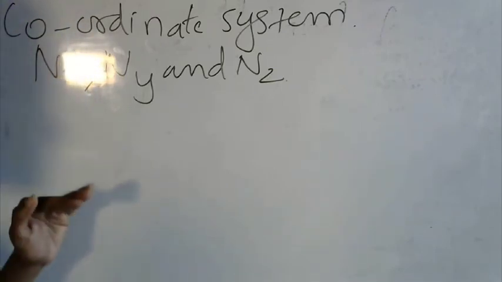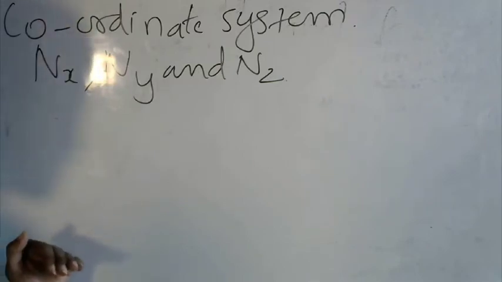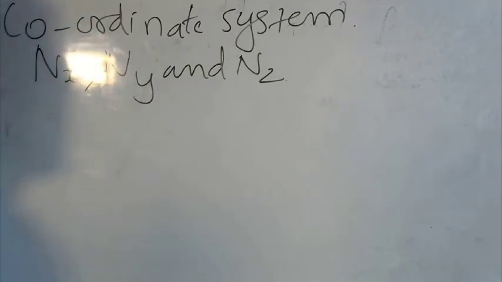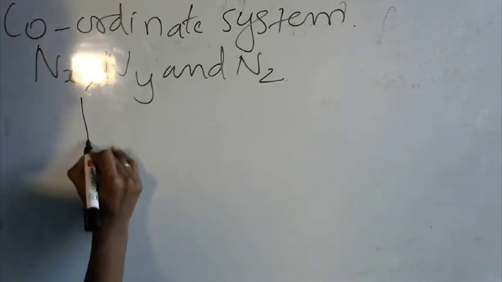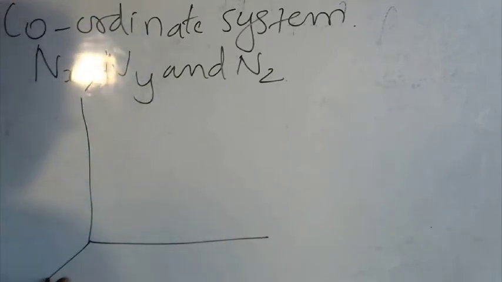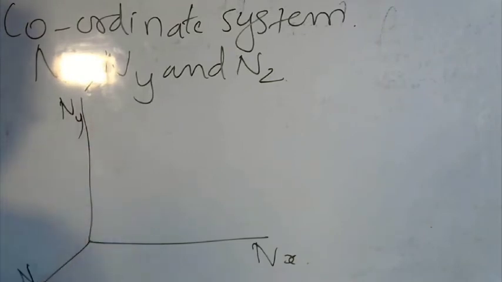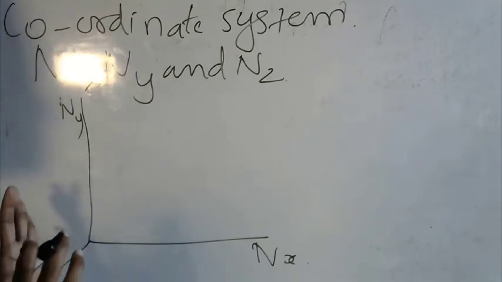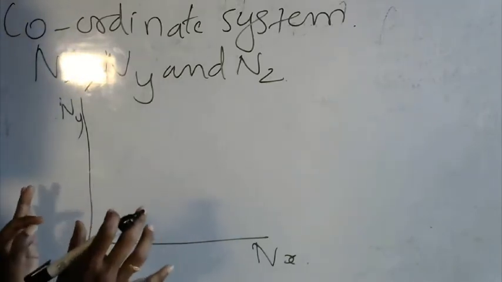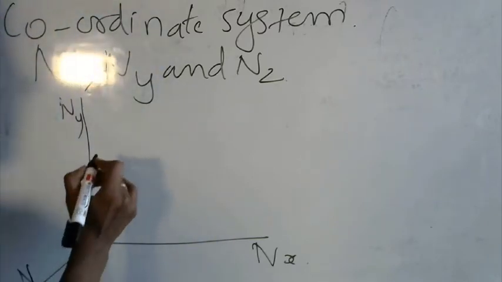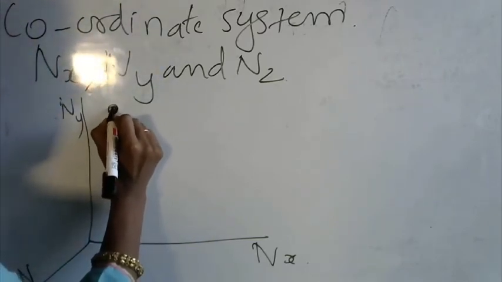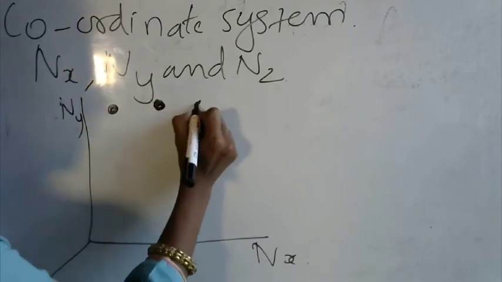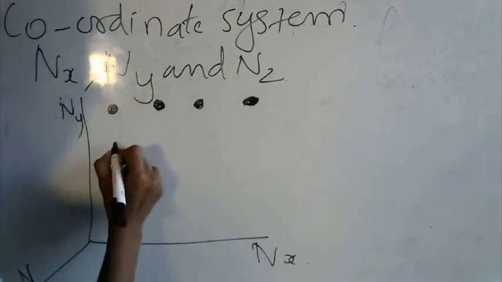Let this coordinate system nx, ny, nz be represented in a dot form in a 3-dimensional system. So assume a 3-dimensional system like this: nx, ny and nz. These are the Cartesian coordinates, and in these coordinates, the waves that are traveling along the x or y or z direction are going to be considered in the form of modes. Let us represent these modes in the form of dots like this. Imagine these are the modes.